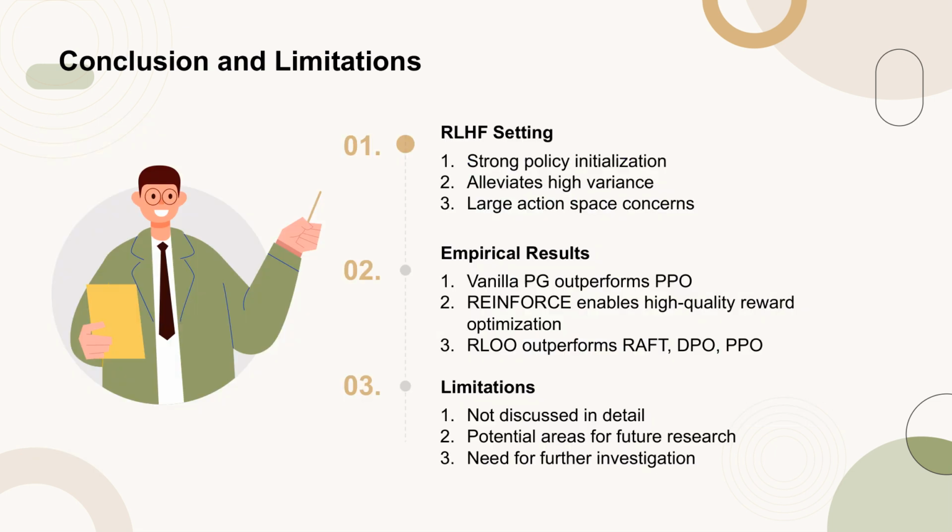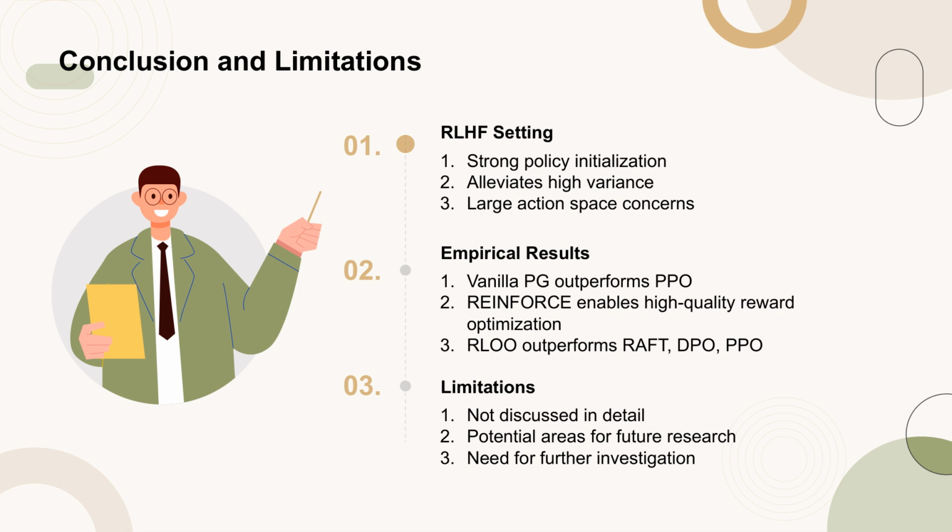In this work, the authors argue that the reinforcement learning from human feedback (RLHF) setting provides a strong initial policy, which, when combined with prompt conditioning, addresses issues of high variance and large action spaces. Empirical results support this claim, showing that the vanilla policy gradient reinforce method outperforms proximal policy optimization (PPO) despite its high variance in traditional deep reinforcement learning settings.